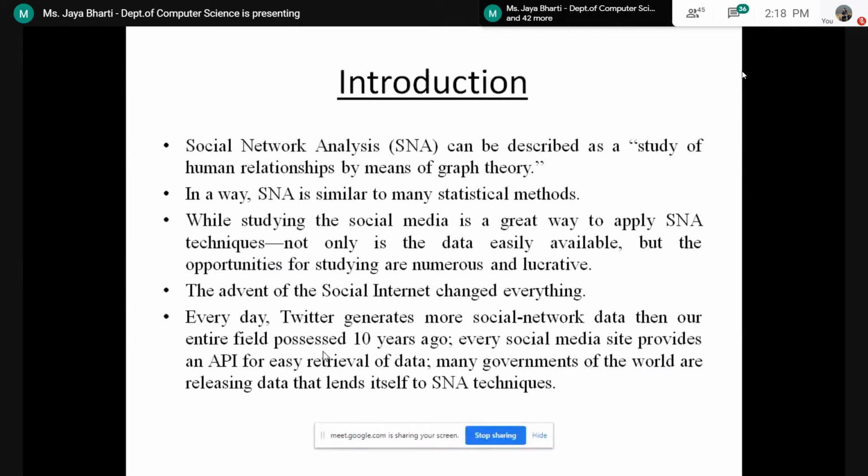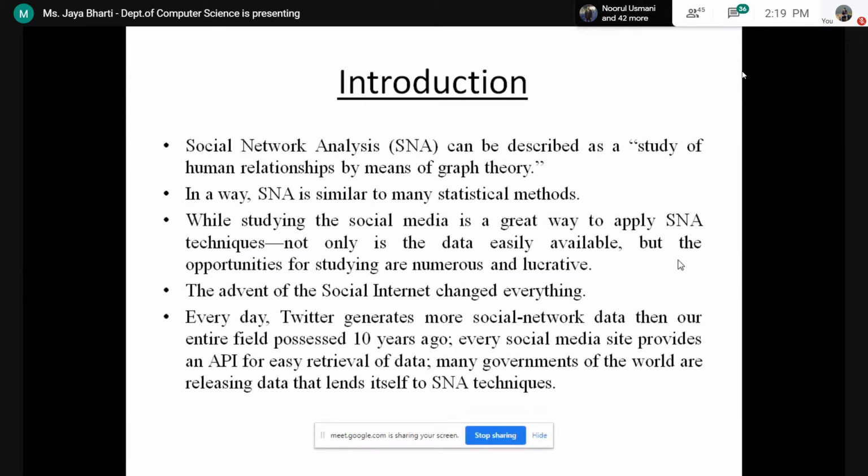Almost 87% of the whole world population is using Twitter. You can see so many people are using Twitter, and you can easily gather data from it. The data of just one day is so vast as compared to the data from 10 years ago.